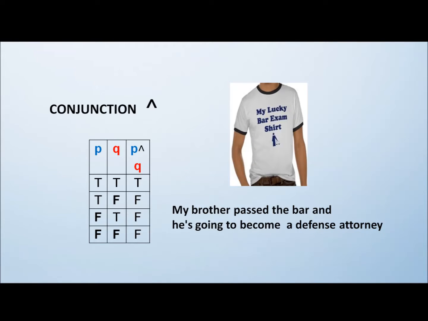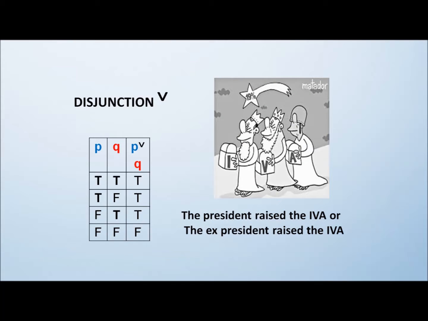Let's see some more examples. When we use a conjunction, depending on the truth or falsehood value of the proposition, the conjunction relation 'and' can be true or false. If at least one of the propositions is false, then the relation is also false. In the case of the disjunction, 'or', if at least one of the propositions is true, the disjunction relation is true. The disjunction proposition is true if at least one of the presidents raised the IVA.